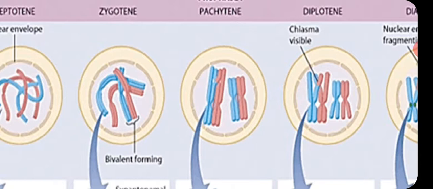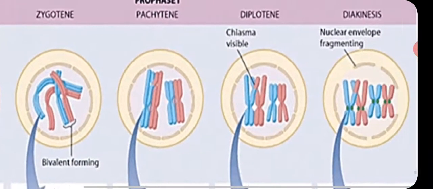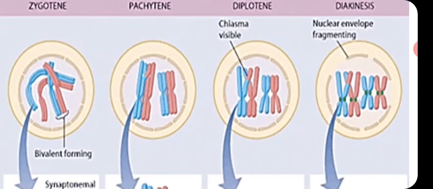Okay, so the packaging stage is very important, with exchange of genetic material. This is known as crossing over. Where crossing over occurs, we may see a cross-like structure, known as chiasmata. Okay, let's come to the diplotene stage. In the diplotene stage, the chiasmata move terminally to the ends of the chromosomes. This is known as terminalization.